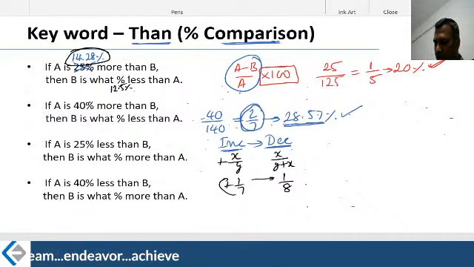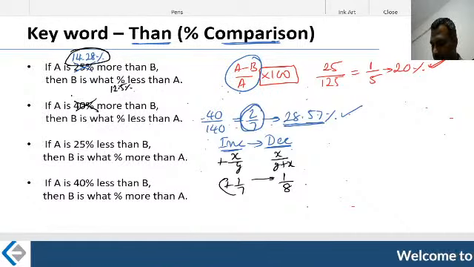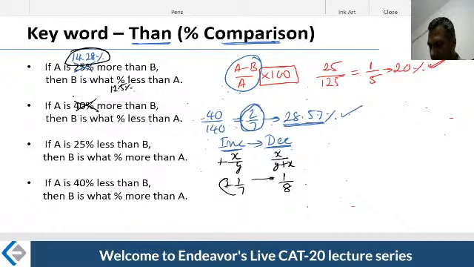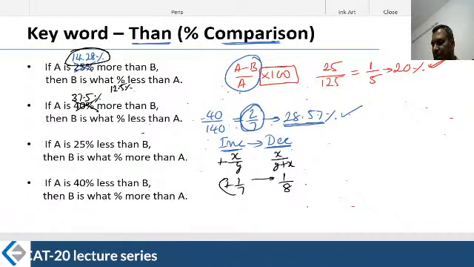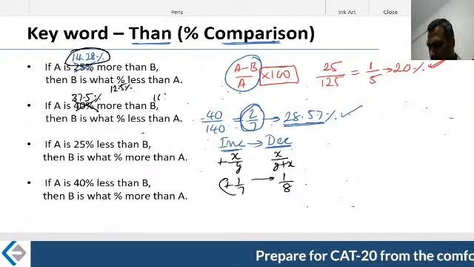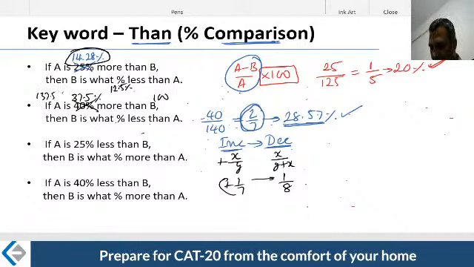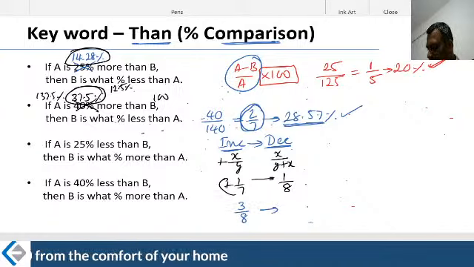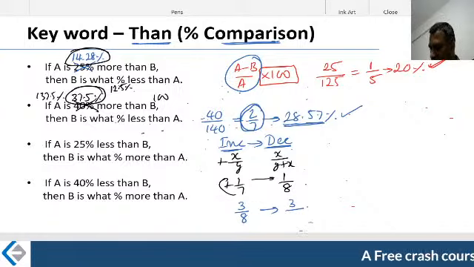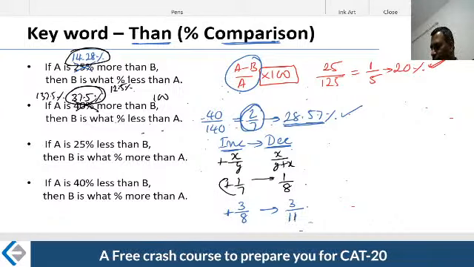That's our advantage. Instead of this 40%, let's say I have a particular number here, which is 37.5%. It might not look very familiar. You write 100 here, and then you will write 137.5. You might not like this. The easier way to write it: what is 37.5%? 37.5% is nothing but 3 by 8. So I write 3 as it is. What is 8 plus 3? 8 plus 3 is nothing but 11. Therefore, my answer is 27.27%, because we know what 3 by 11 is from the previous chart.